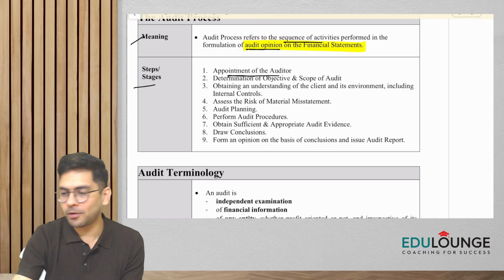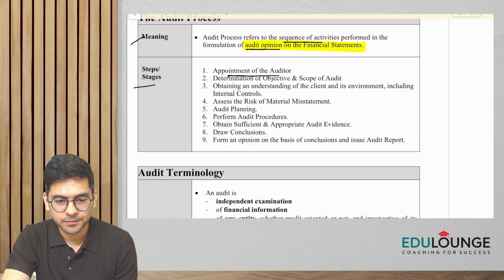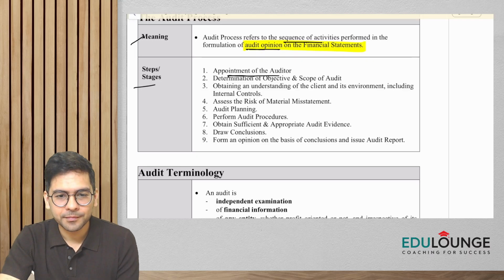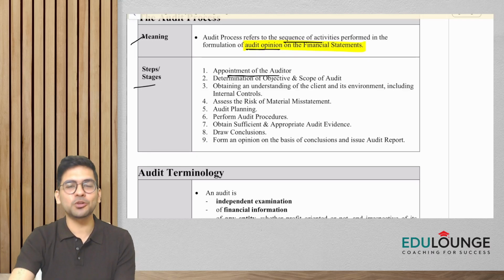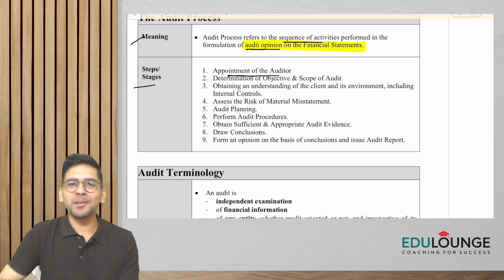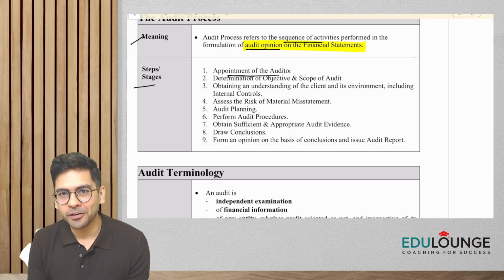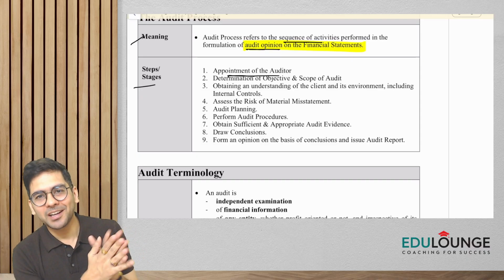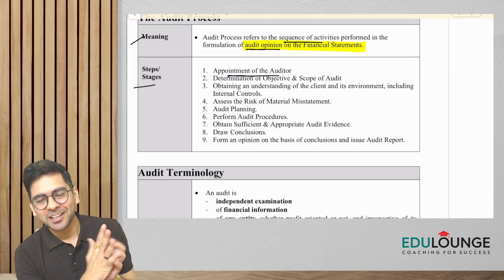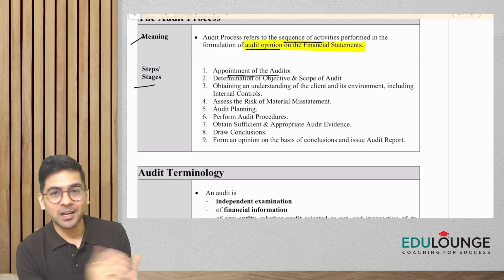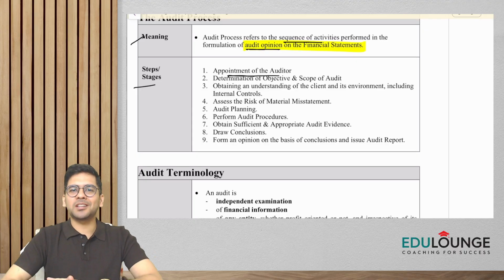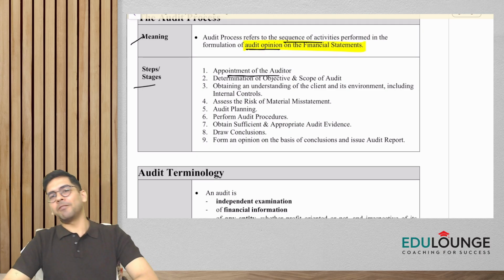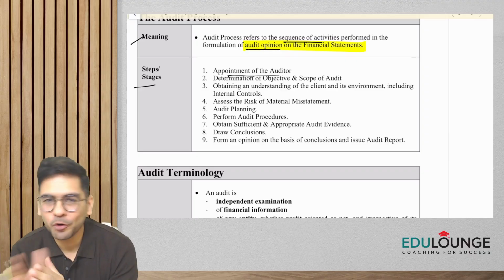Generally, who does the appointment of auditors? Shareholders, right? Absolutely. So if it is a company, generally the shareholders would appoint the auditor. Okay. Yeah, in case of first auditors, it might be the board of directors. I hope you are able to recall this, right? So the appointment of auditor is done, and generally, guys, if it is a company, the provisions of the Companies Act have to be complied with. So appointment of auditor would be done.